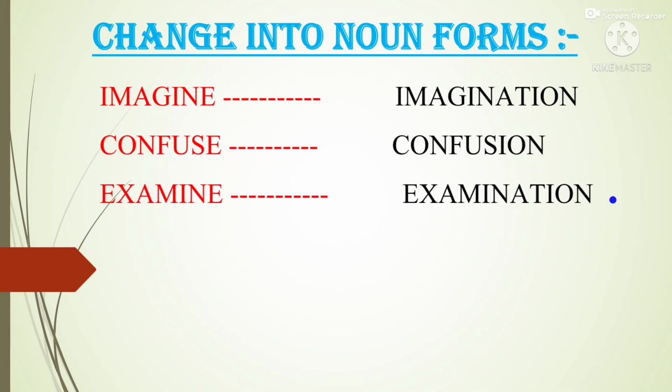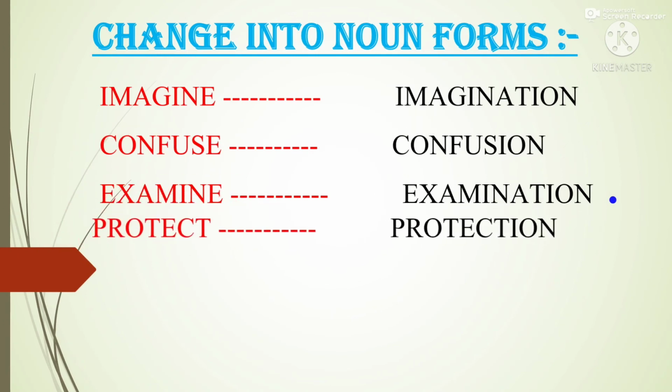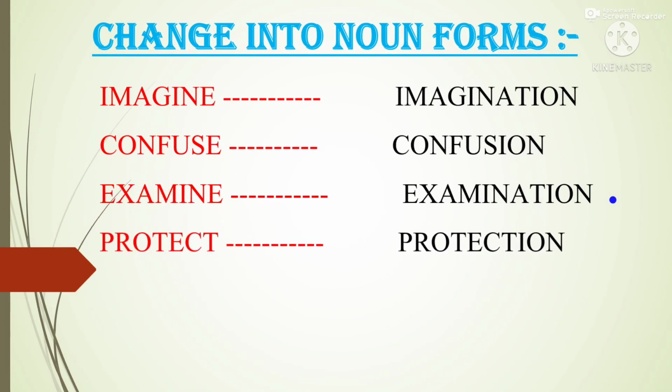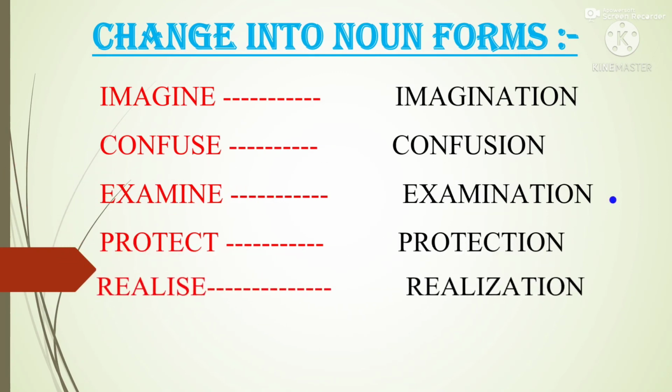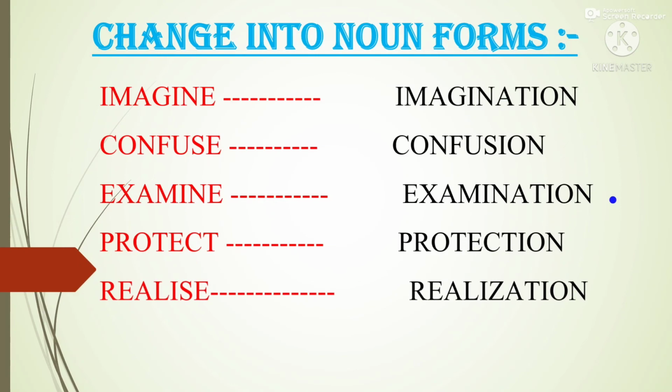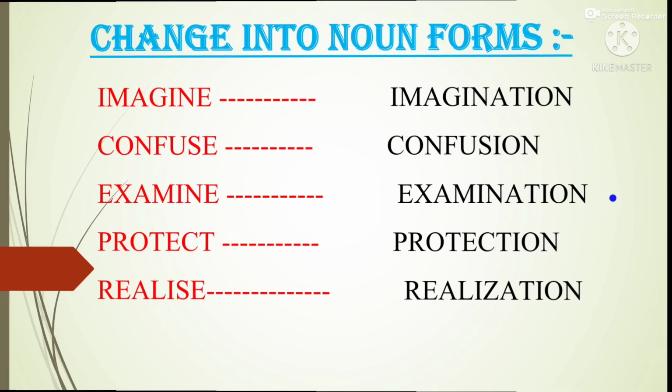Like that, the noun form of examine is examination. Examine is a verb and the noun form of examine is examination. Then protect is also a verb. The noun form of protect is protection. Next, realize is also a verb. The noun form of realize is realization.